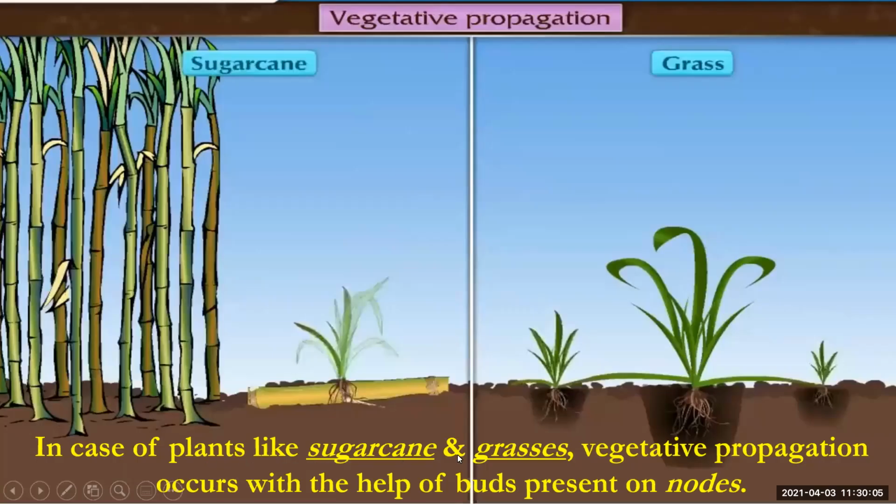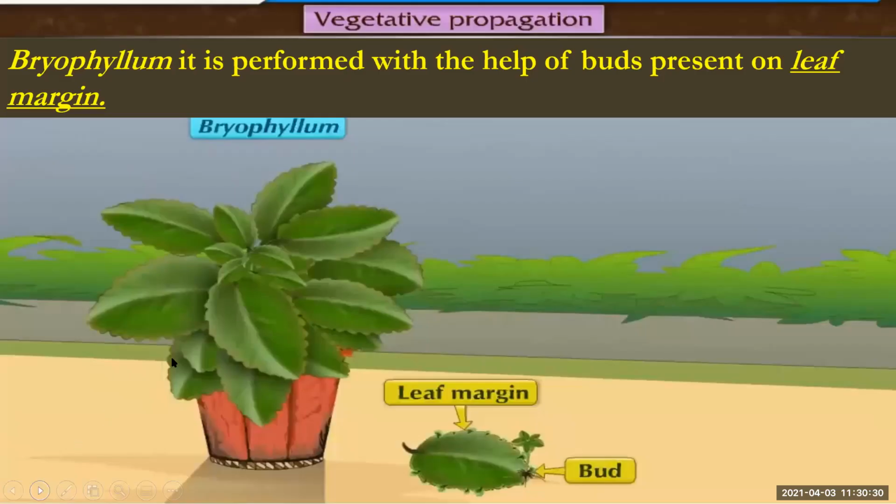In plants like sugarcane and grasses, vegetative propagation occurs with the help of buds present on the nodes. So these are the nodes where you will find the new plant growing. Here the grass is also showing vegetative propagation with the help of buds present on the nodes. Next is bryophyllum. It is performed with the help of buds present on the leaf margin. Here you can see on the leaf margin a bud is present, and that will grow into a new plant. So this is vegetative propagation.